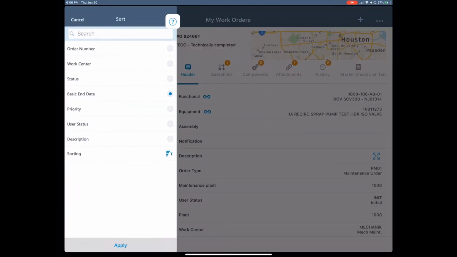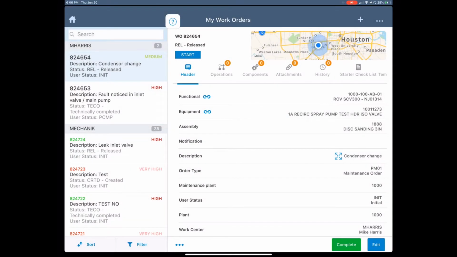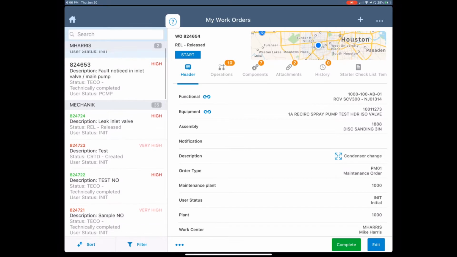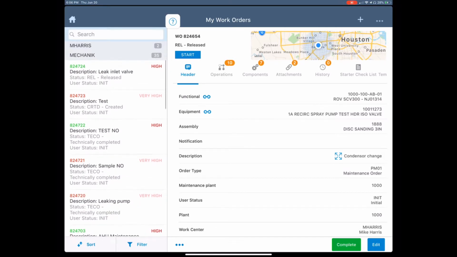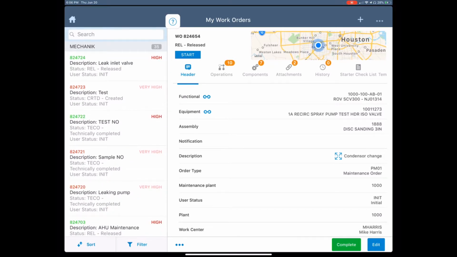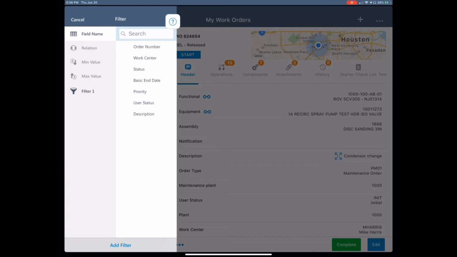I have sort criteria and filter rules over here that I can use to sort these work orders based on specific parameters. So I have sorted this based on work order number and work center. So I see my list here. I can also filter data based on specific values.